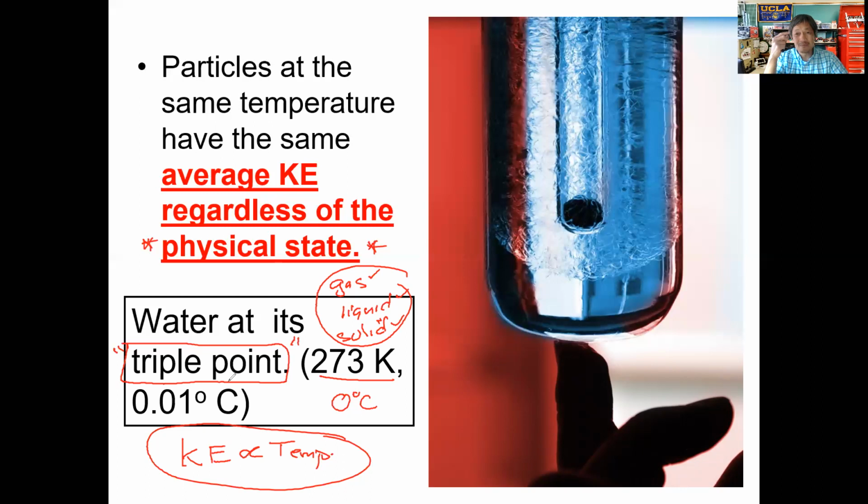And this is something that most folks new to chemistry and physics have a very hard time wrapping their minds around, that yes, they are different states, but the particles are moving at the same speed because they all have the same kinetic energy. Kinetic energy is not dependent on the physical state. Kinetic energy is dependent on the temperature. So make sure you keep that in mind. The movement of these particles is solely dependent on the temperature, not the physical state.